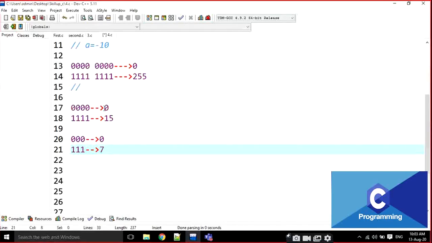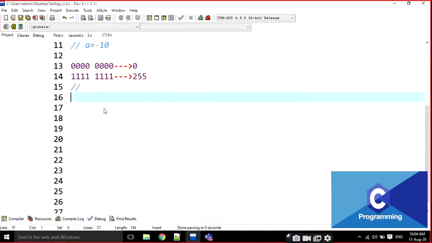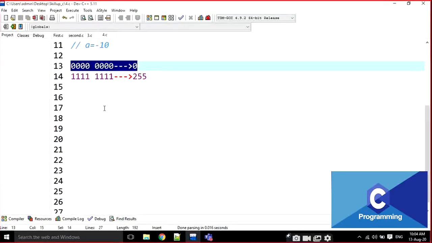Why? This is the lowest number, the minimum number. 0 to 7. We cannot represent -1 also. Then how are we going to represent -1 here? I will explain it now. In -1, the last bit, for example, I am going to delete this one now.